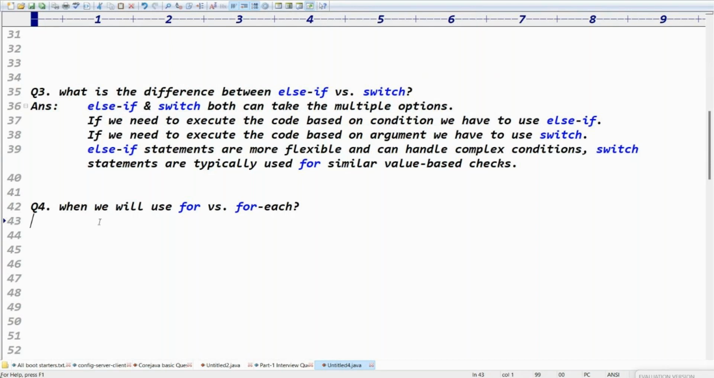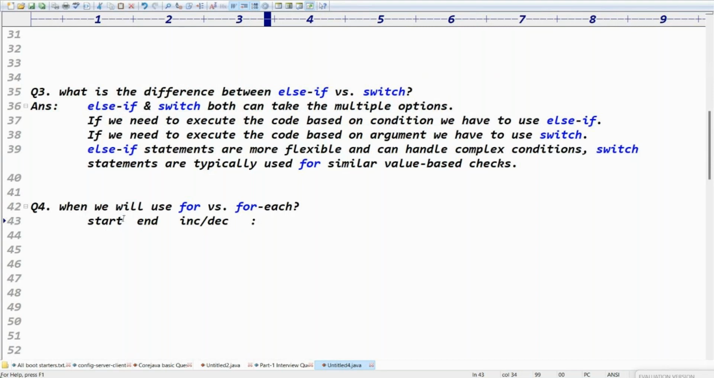Can you please answer this question? When will we use for and for each? Please tell me your explanation first. I'm waiting for your explanation. When will we use for loop? When we have the start value, when we have the end value, when we have the increment or decrement value, then we have to use the for loop.